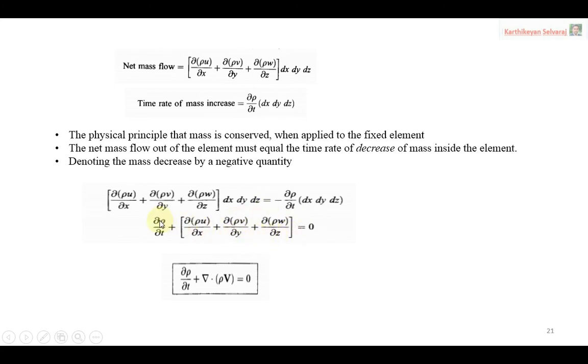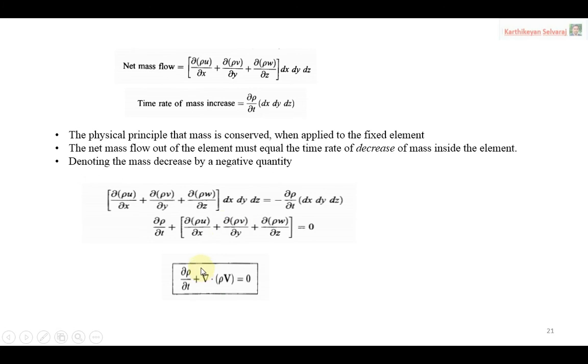Again the time derivative is not available, that is steady. Depending upon the parameters available in this equation, we have to name the particular form of the equation. Then we are going to replace the whole term with the divergence parameter. This term will be replaced like this. So this is the form of your continuity equation for model 3.